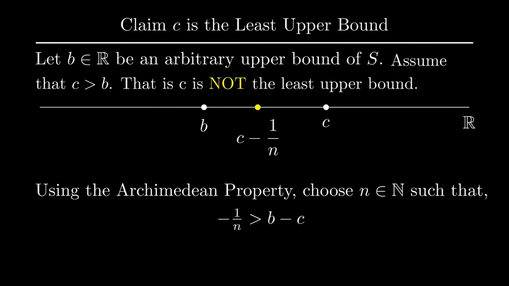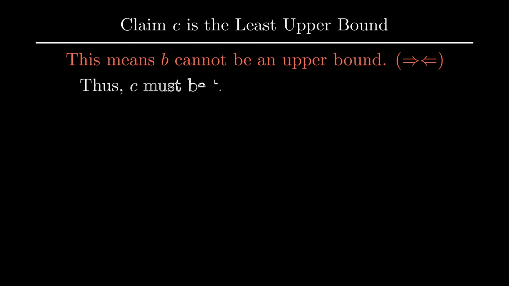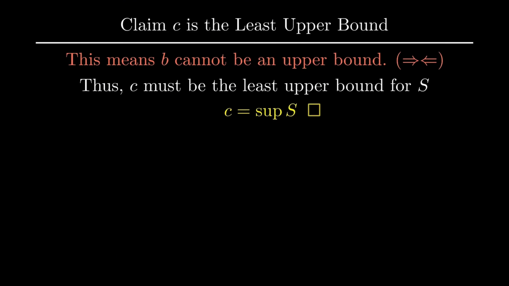Then we can negate this inequality to get that negative 1 over n is greater than B minus C. Lastly, if we add C to both sides, we get that C minus 1 over n is bigger than B. And since C minus 1 over n is assumed to not be an upper bound for S, B also cannot be an upper bound for S, contradicting our assumption. Hence, C must be less than or equal to B. And since B was arbitrary, C must be our least upper bound. Thus, C equals the supremum of S, and we are done.